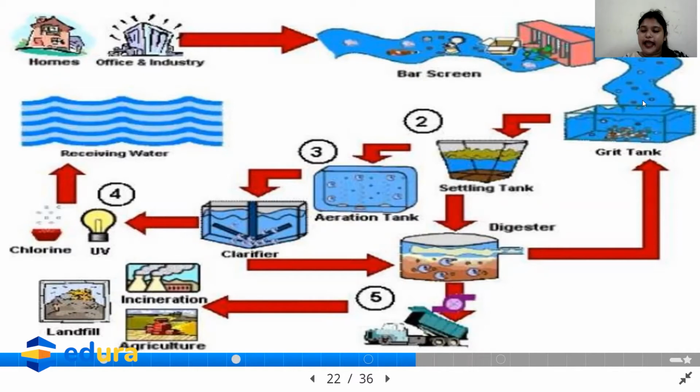Then the next tank is the grit and sand removal tank. What happens? When the wastewater passes from the bar screen to the grit and sand removal tank, it gets settled down. It is left in order to have the process of sedimentation. So what will happen? The sand and grit will get settled down. See, in this way it will get settled down.